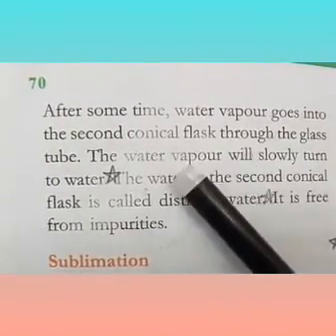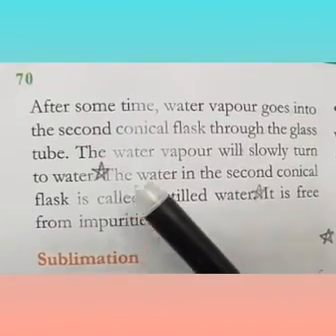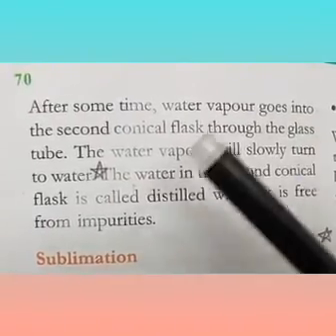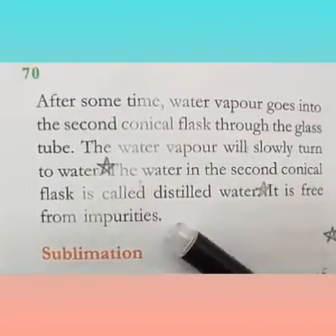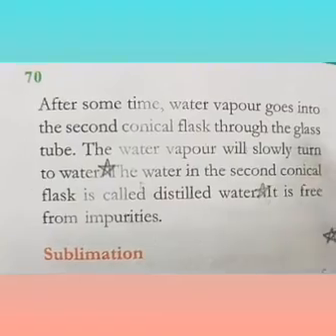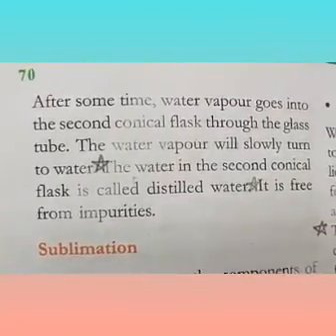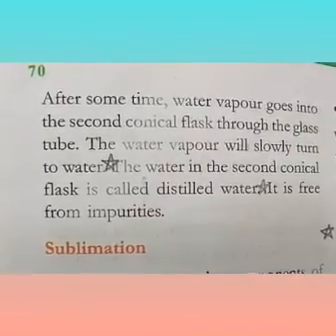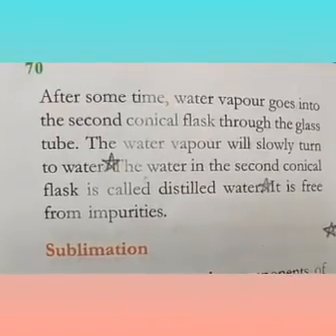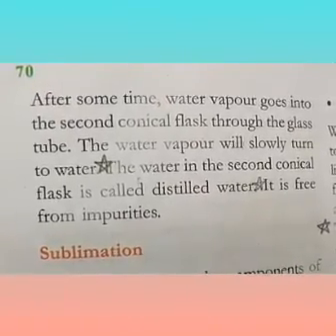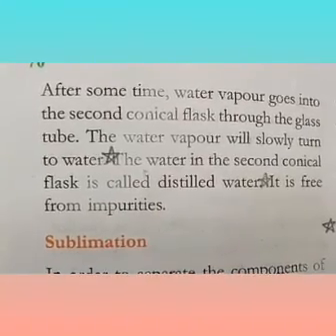After some time the water vapor goes into the second conical flask through the glass tube. The water vapor will slowly turn to water. The water in the second conical flask is called distilled water. It is free from impurities. In the second conical flask we can see the water vapor changing into water, falling like a drop. So that water is the pure water which is free from impurities.